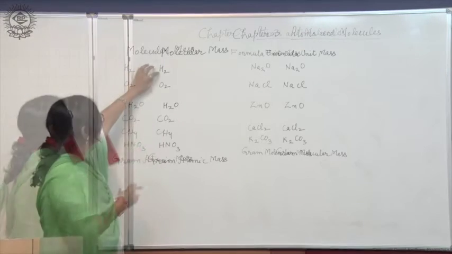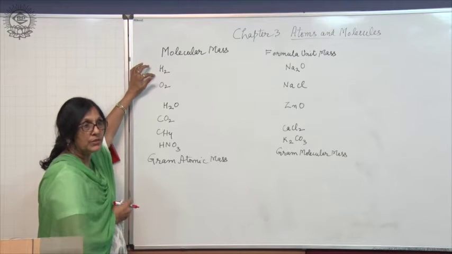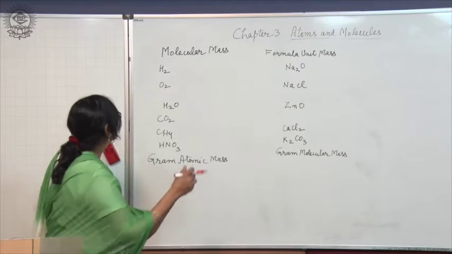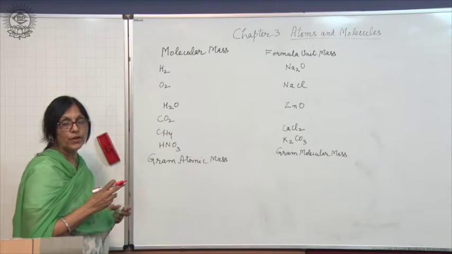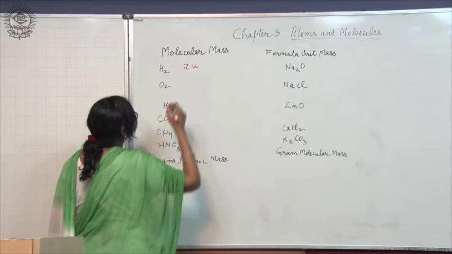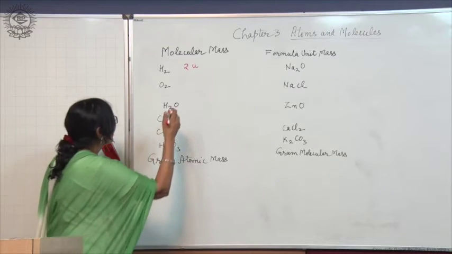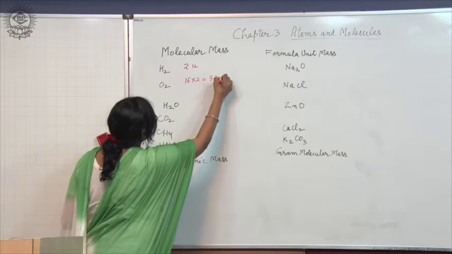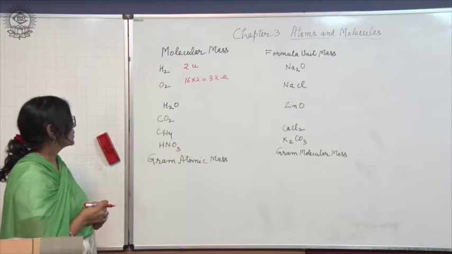From the formula. Molecular mass is the sum of atomic masses of the atoms present in a molecule, like H2. The mass of one atom of hydrogen is 1, so for H2 the mass will be 2 U. O2 is a molecule, so its molecular mass will be 16 into 2, that is 32 U. 16 is the atomic mass of oxygen.